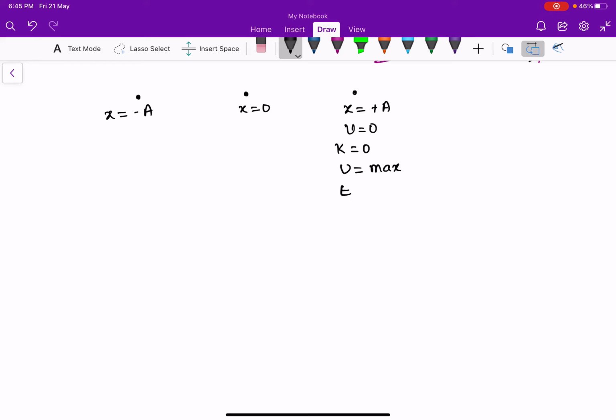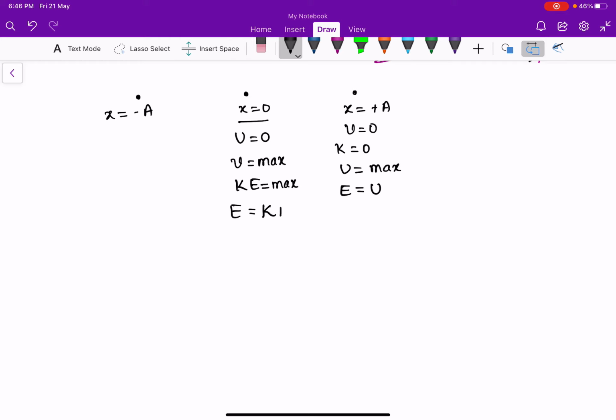Total mechanical energy is in the form of potential energy here. At x equal to 0, potential energy is 0 and velocity is maximum, so kinetic energy is maximum, and total mechanical energy is in the form of kinetic energy at this point.